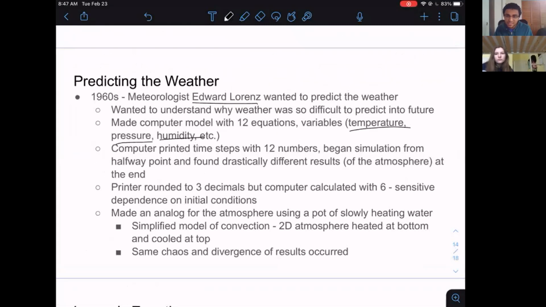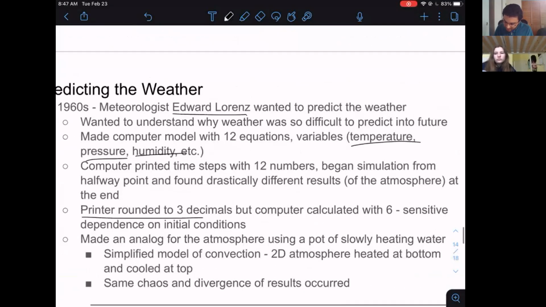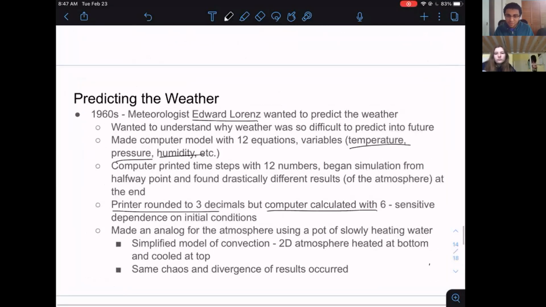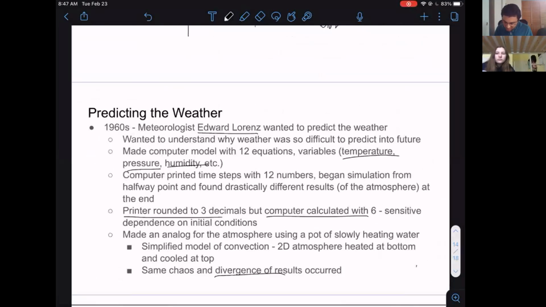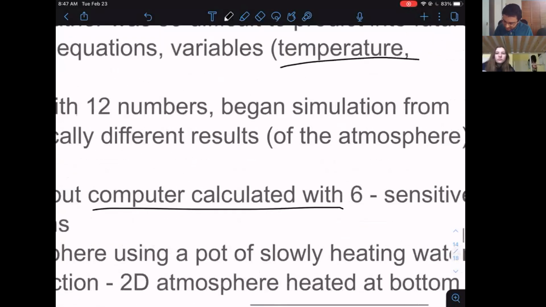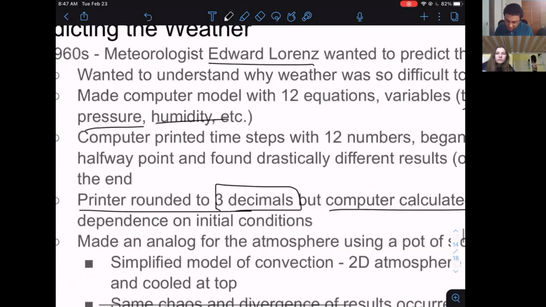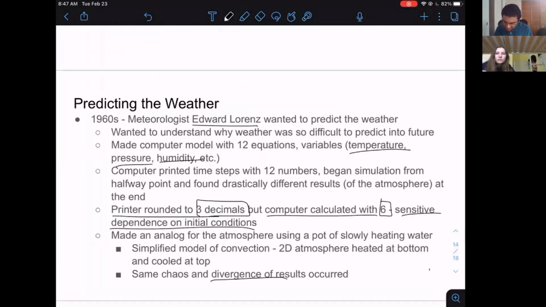So he was printing results against time steps in the computer simulation. But we find that the printer actually rounds to 3 decimal places while the computer calculated with 6. So he ran a simulation one time and then he wanted to check a mistake or something. He ran it from its halfway point, but he found completely different results. What happened was a divergence of his results because of these decimal places. You can imagine it's very, very slight differences, 6 decimal places versus 3 decimal places. You have what's called sensitive dependence on the initial conditions due to these changes.